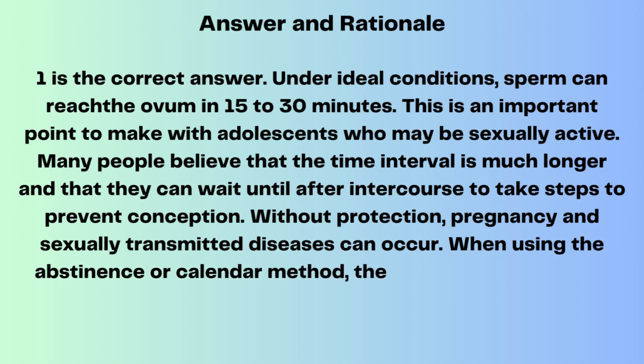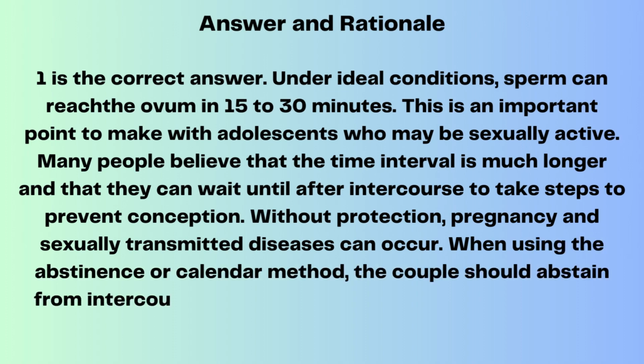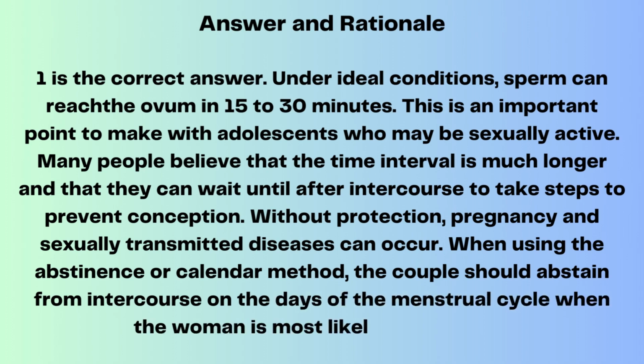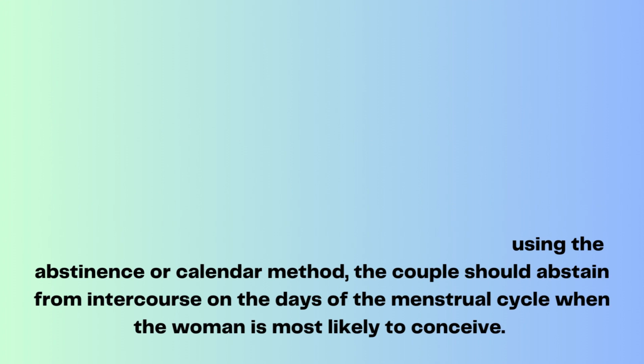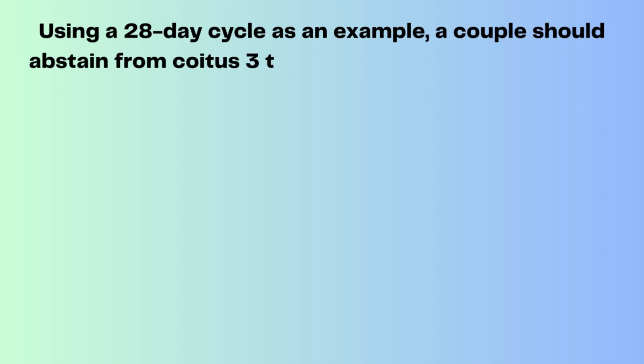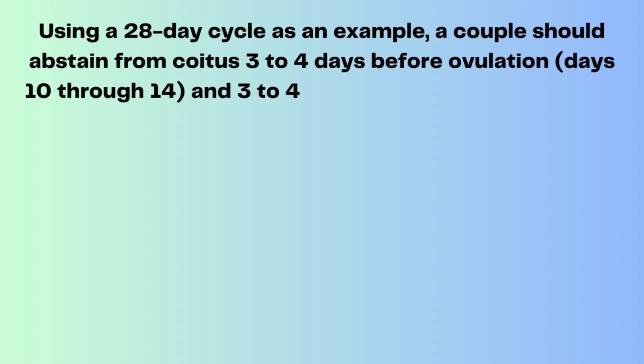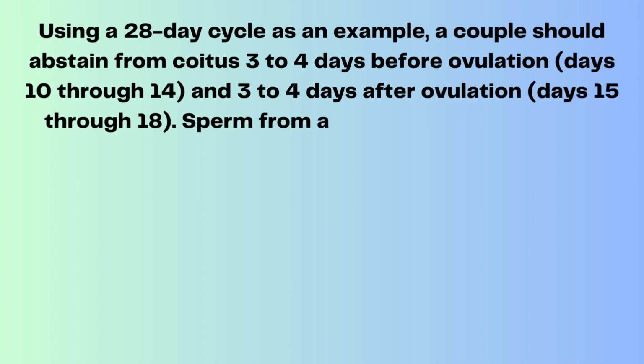When using the abstinence or calendar method, the couple should abstain from intercourse on the days of the menstrual cycle when the woman is most likely to conceive. Using a 28-day cycle as an example, a couple should abstain from coitus 3 to 4 days before ovulation, days 10 through 14, and 3 to 4 days after ovulation, days 15 through 18.